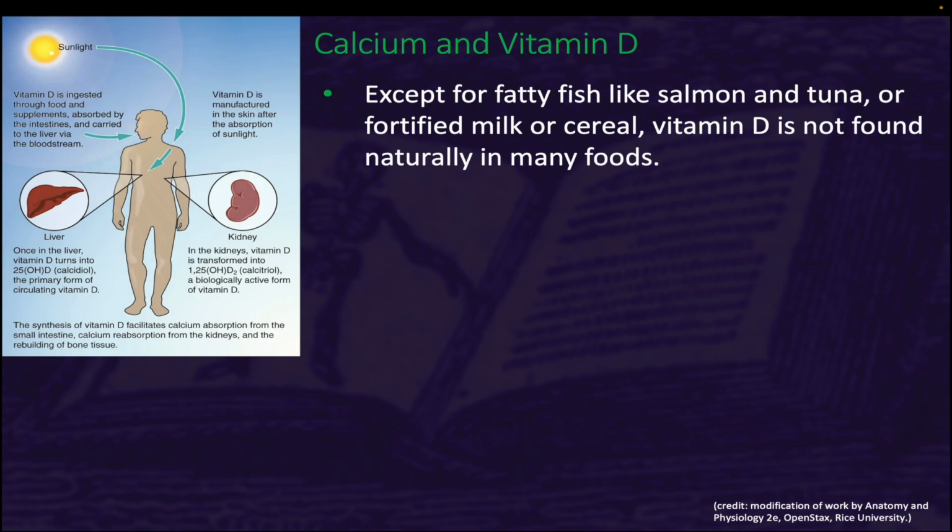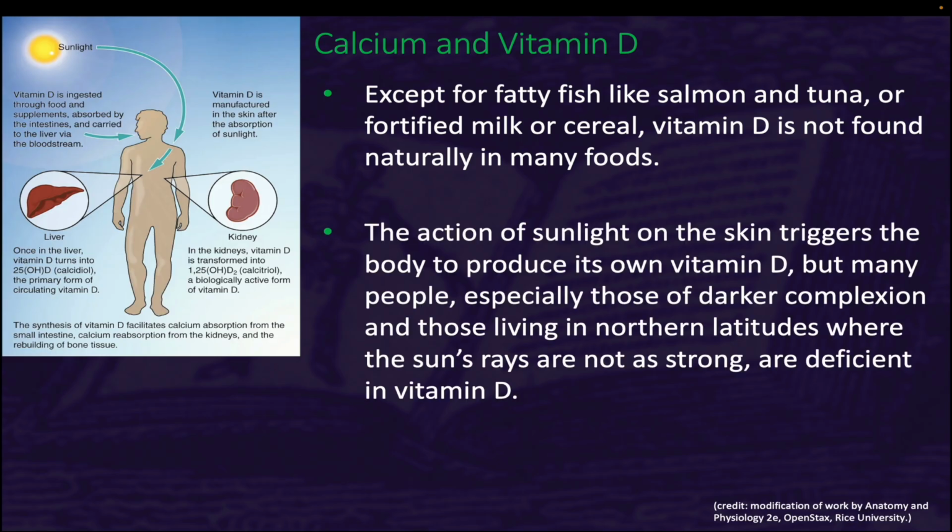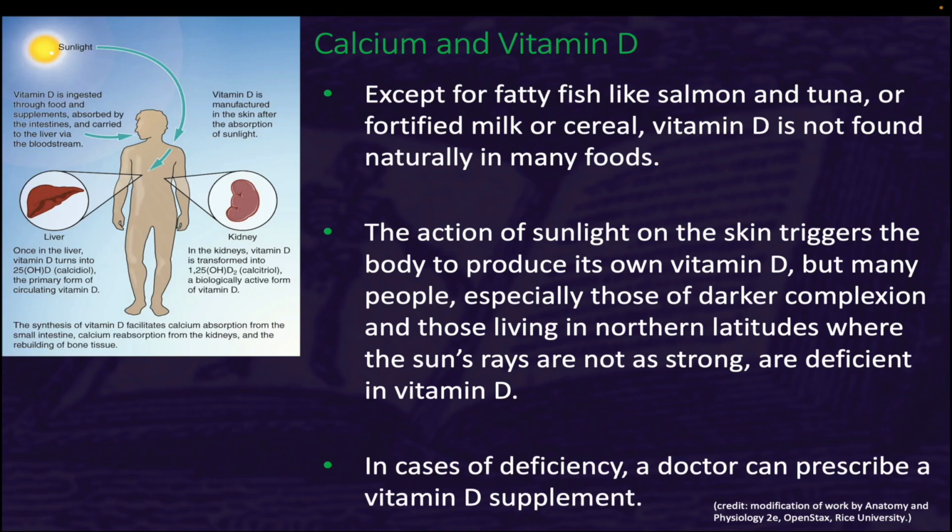Except for fatty fish like salmon or tuna, or fortified milk or cereal, vitamin D is not found naturally in many foods. The action of sunlight on our skin triggers the body to produce its own vitamin D. But many people, especially those with darker complexion and those living in northern latitudes where the sun rays are not as strong, are deficient in vitamin D. In cases of deficiency, a doctor can prescribe a vitamin D supplement.